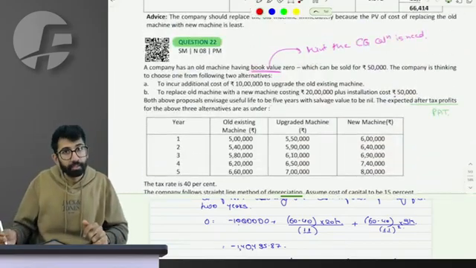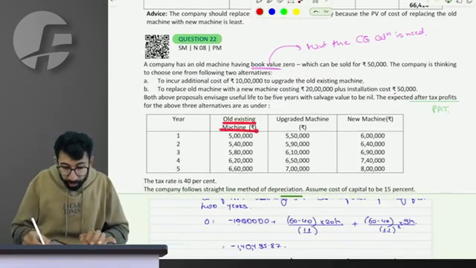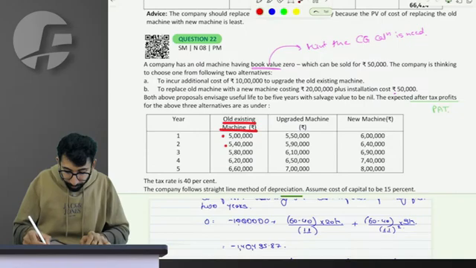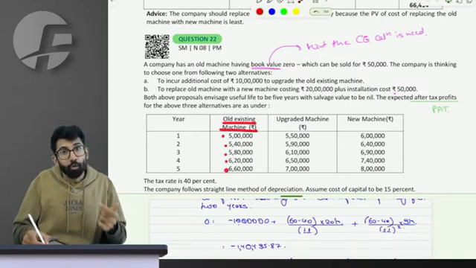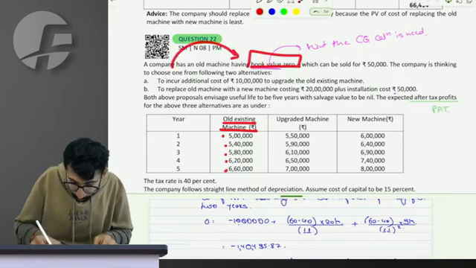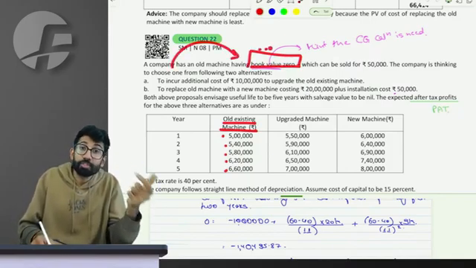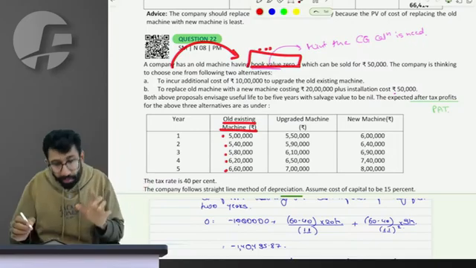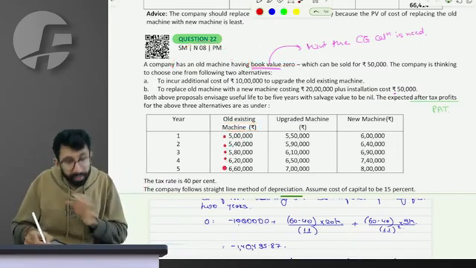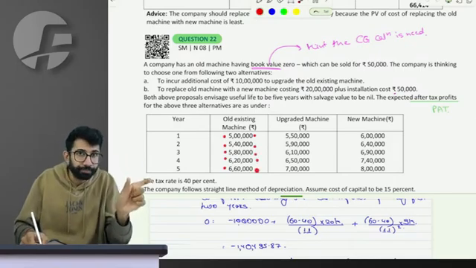Fine. Sir, annual inflow. Old machine, profit for every year is this. Old machine, depreciation is 0 because old machine's book value is 0. So old machine profit is given, depreciation 0, which means this only becomes the CFAT of old.